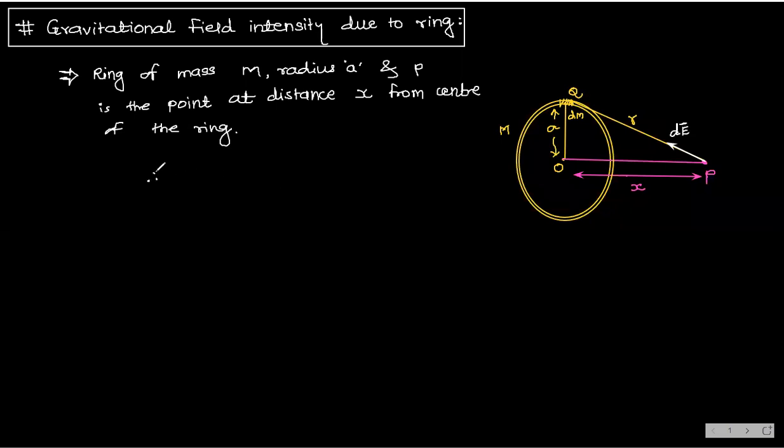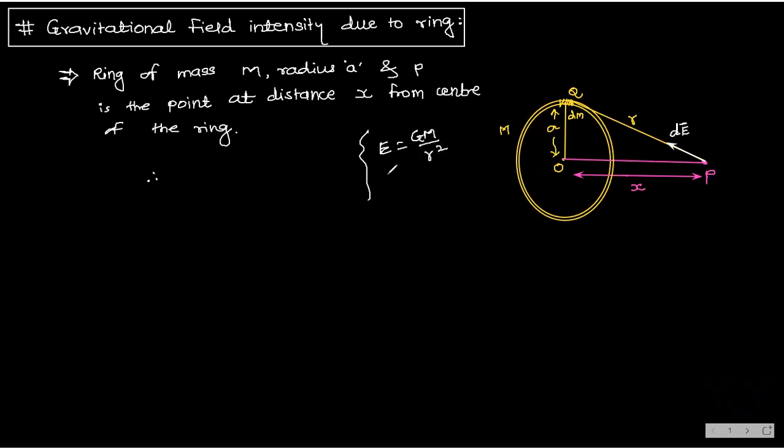And therefore, can I write like this? dE is equal to, first of all, tell me what is gravitational field intensity formula? We know the formula. E is equal to what? Gm by r square.